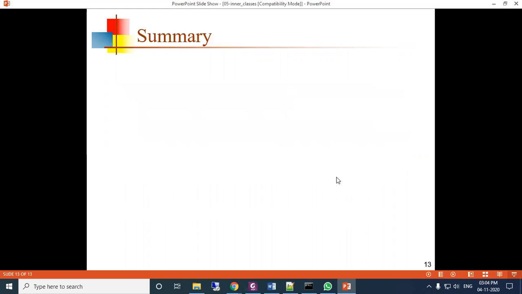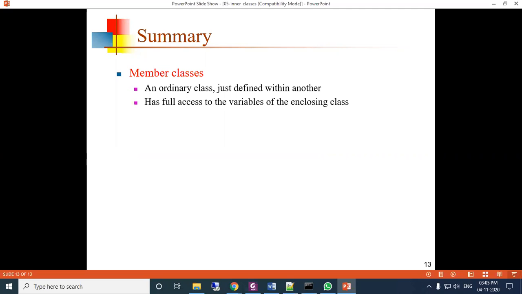So today we have discussed the different kinds of inner class, or you can say nested class. An inner class is also called a nested class. The class is declared inside a class. So we have discussed member classes and anonymous classes, which are useful for listeners.